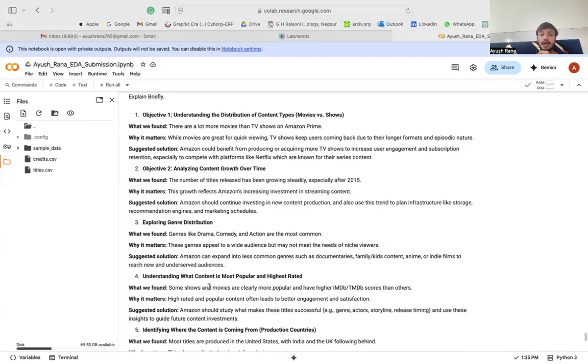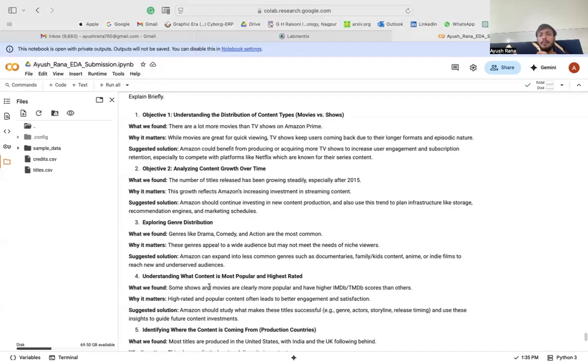Suggested solution: Amazon could benefit from producing or acquiring more TV shows to increase user engagement and subscription retention. Right, because our analysis shows that the major part of the population focuses on movies rather than TV shows.